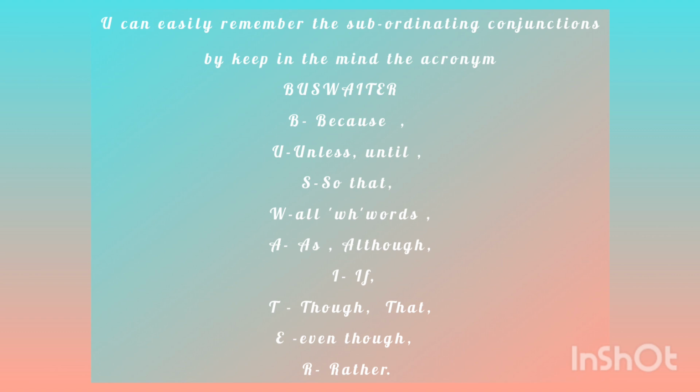U stands for until and unless. S stands for so that. W stands for all WH words. A stands for as, although. I stands for if. T stands for though and that. E stands for even though. And R stands for rather.